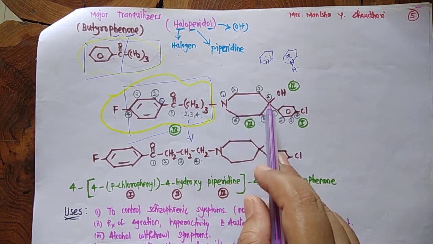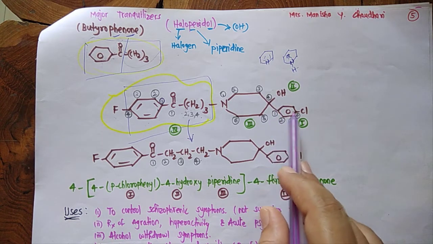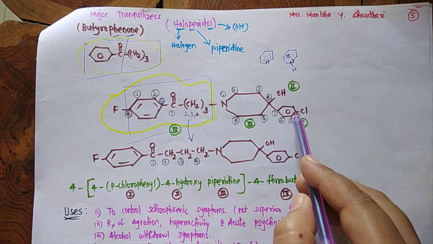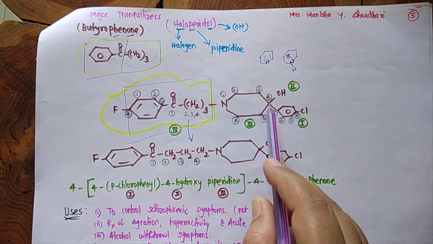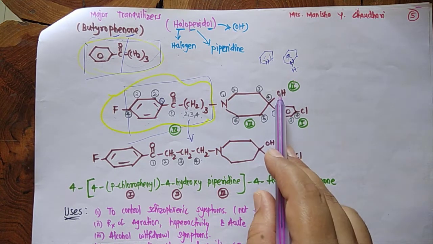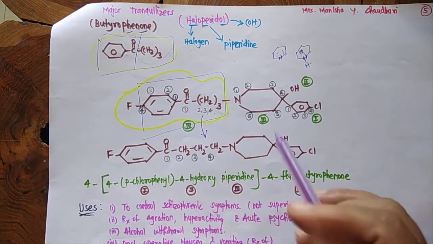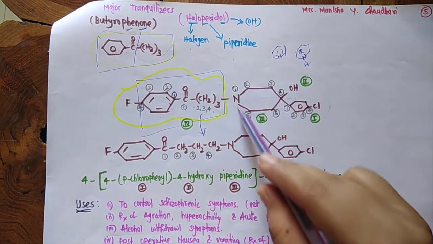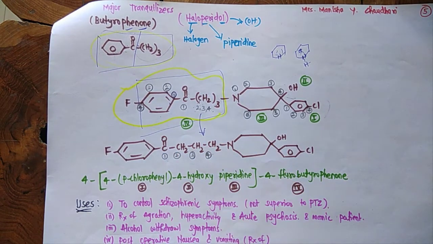So at the fourth position there are two substituents. First is hydroxy and the other is phenyl with chlorine. So it is again 1 2 3 4, and at the fourth position chlorine is there. So this ring is 1 2 3 4 5 6. At the fourth position two substituents are there, hydroxy and chlorophenyl. So the first structure is this ring, second is hydroxy, third is piperidine, and fourth is the major class which will come at the end, that is butyrophenone.